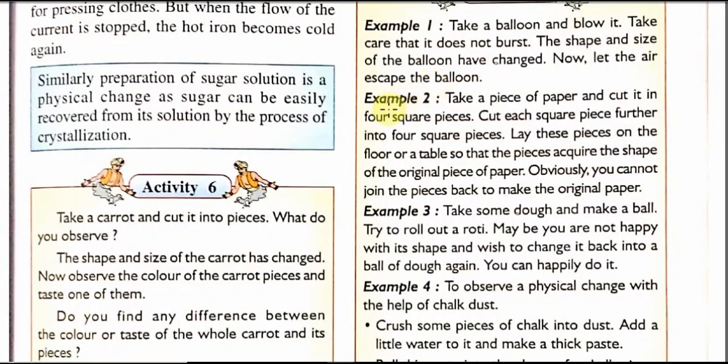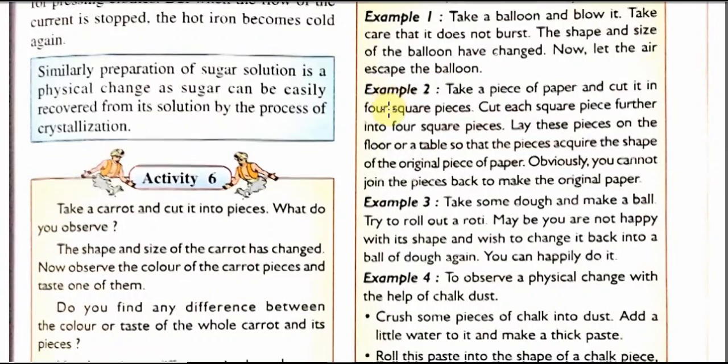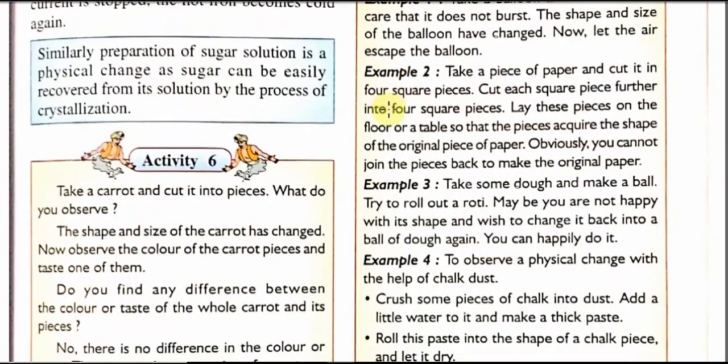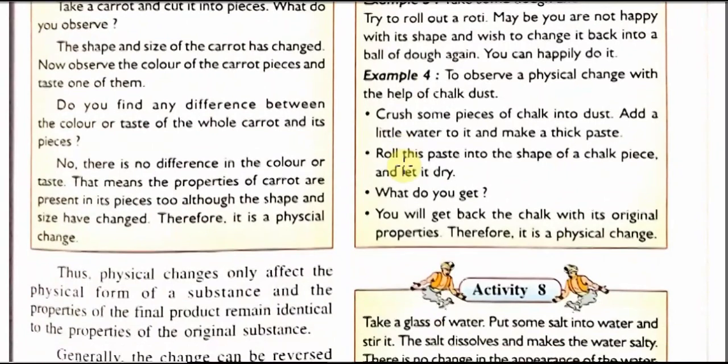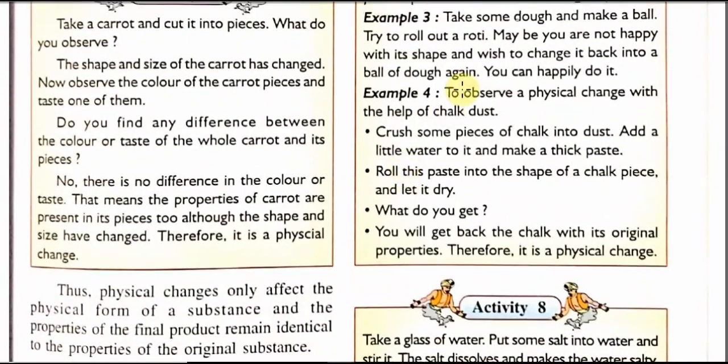Check example number 2. Take a piece of paper, cut it into 4 square pieces, and cut each square piece into 4 more square pieces. We will see that gradually we will find smaller and smaller bits of paper, but the paper remains the same. Example number 3. Take some dough and make a ball. Try to roll it out as a roti. Maybe you are not happy with the shape, but you can also return the roti back to dough.